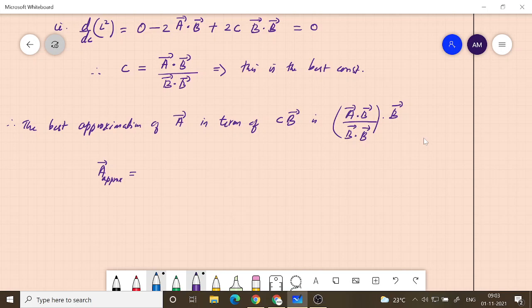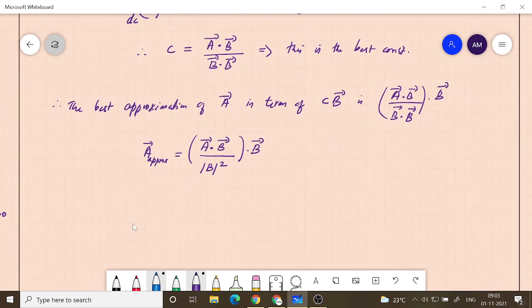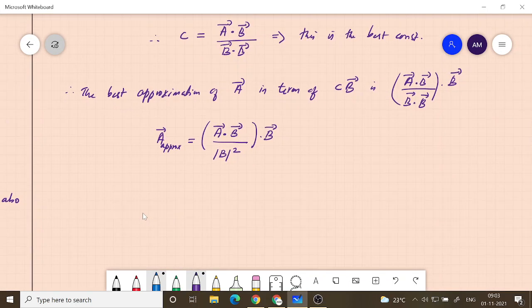Now B dot B, I can write as modulus B the whole square. So A dot B over modulus B the whole square, into B. So this is the best approximation that we can have. Okay, so let's leave it there.